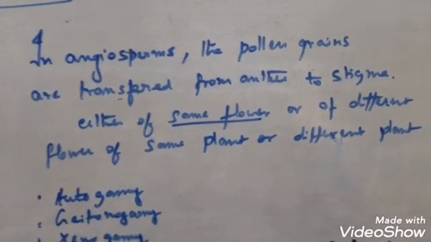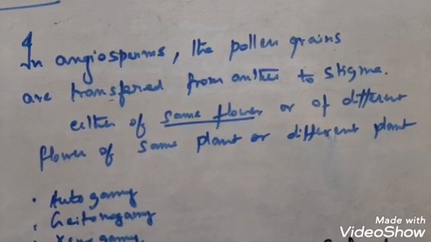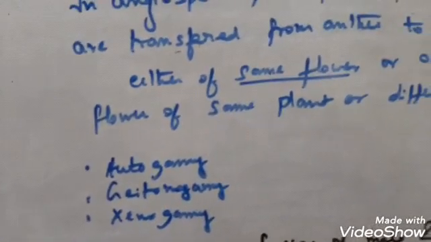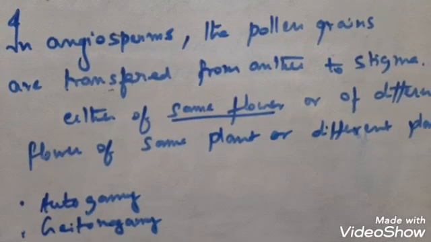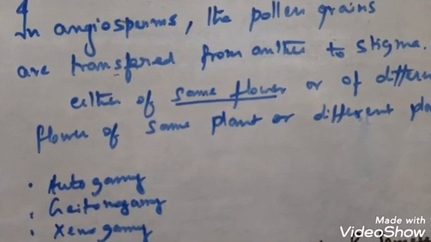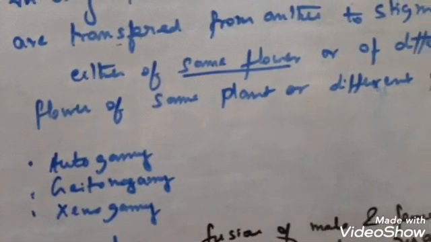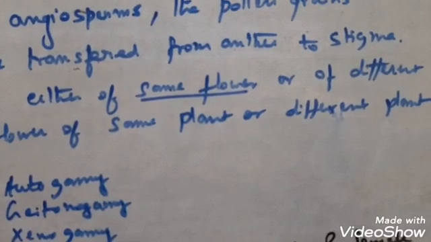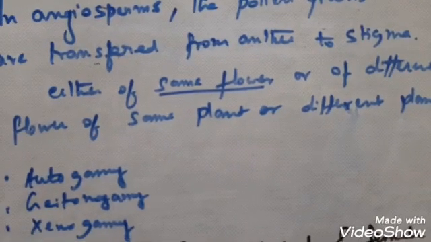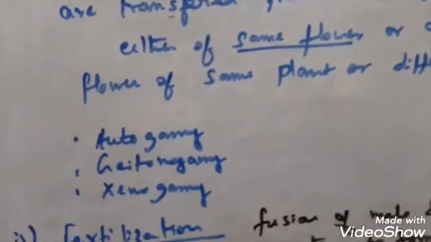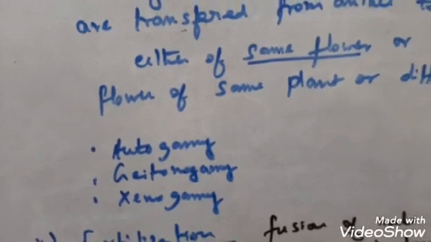Now this transfer of pollen grain from the anther to the stigma may take place either in the same flower, which is known as autogamy, or the transfer of pollen grain may take place to a different flower of the same plant, that is geitonogamy. Or the pollination may take place from one flower to a genetically different plant of the same species, that is called xenogamy. I hope you understood these three terminologies.